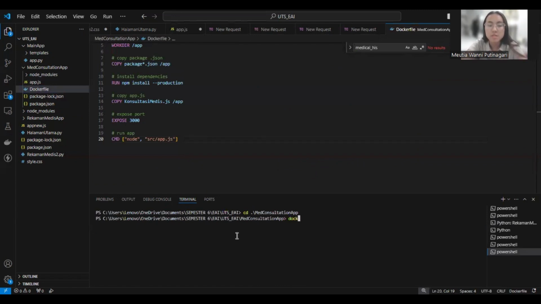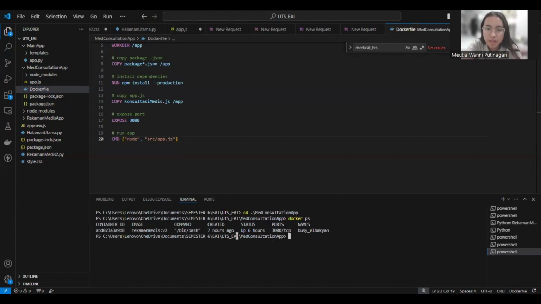After I successfully go inside, I will type the command docker ps, and here we can see the Docker container that was made previously. The name is BC Elbakian, and it has been up for 6 hours and was created 2 hours ago. After we know the Docker that is running in the background, we need to stop it with docker stop.